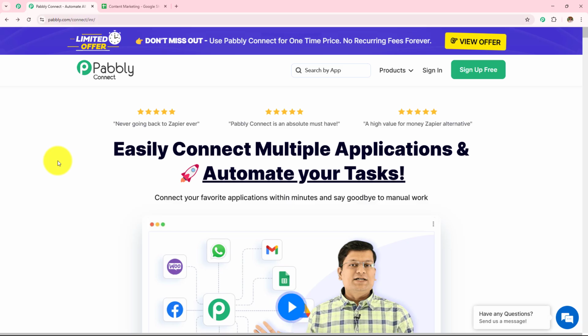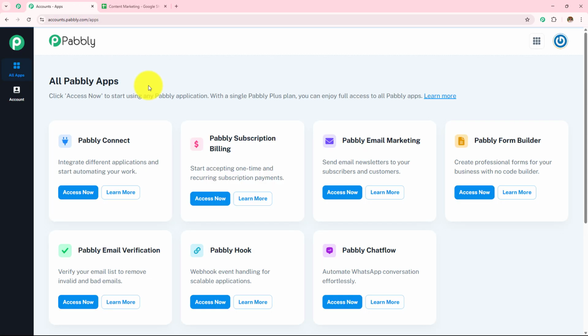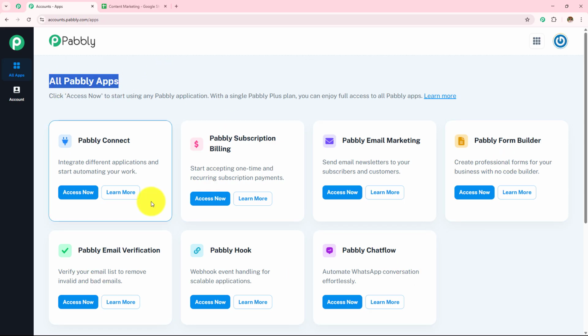On the top right corner, you can see 2 options, sign in and sign up for free. If you are an existing user, click on the sign in, and if you are a new user, click on the sign up for free, and this will give you 100 tasks free on monthly basis. As I'm an existing user, I'll click on the sign in, and here all Pabbly apps page has appeared, which is showing me all the Pabbly applications.